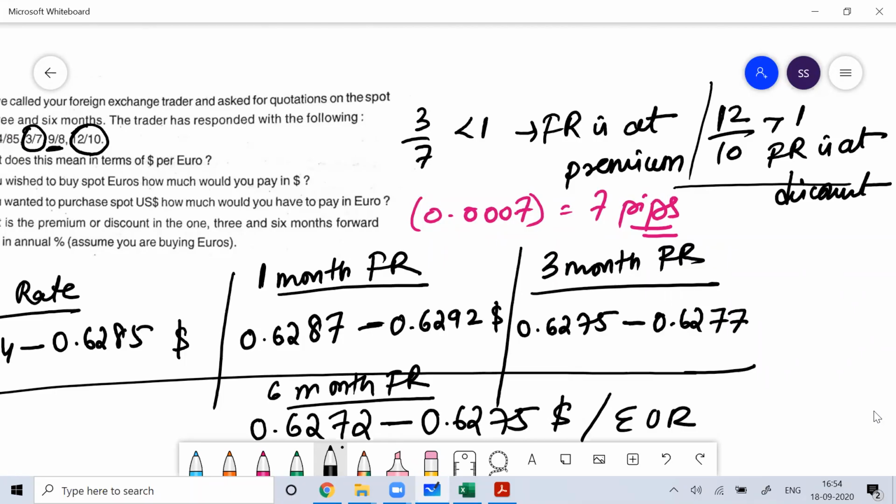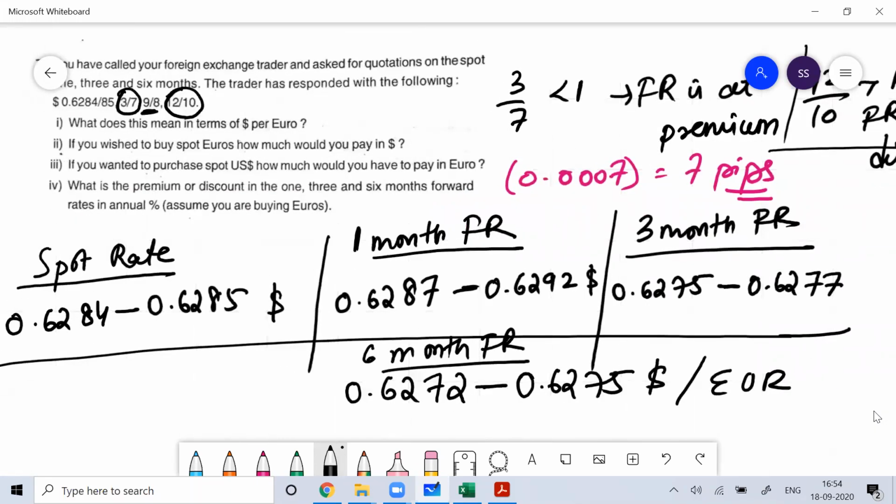So you just need to see whether the fraction is more than 1 or less than 1. Based upon that, you will decide forward rate is at premium or discount. That is all that you have to decide. So here your forward rate is at premium. Here the forward rate is a discount. Here the forward rate is a discount.